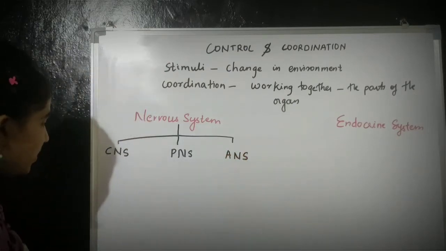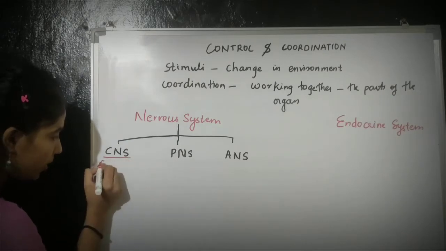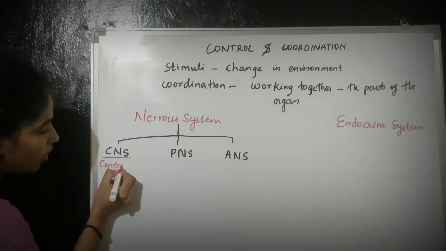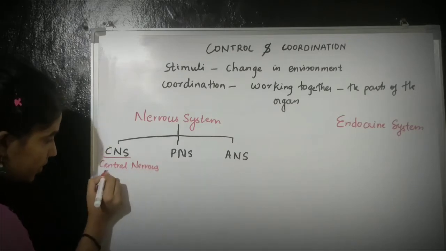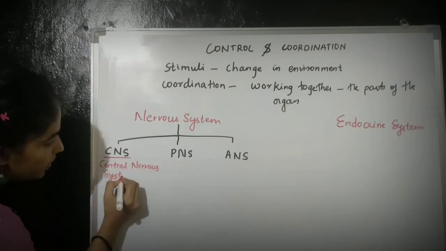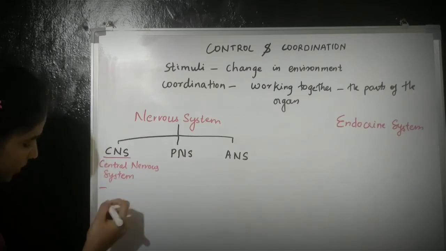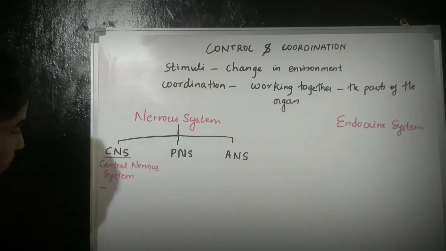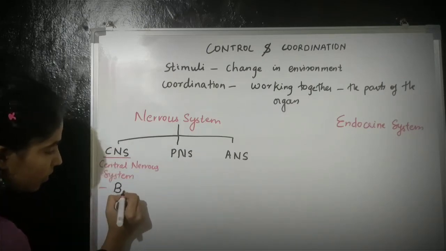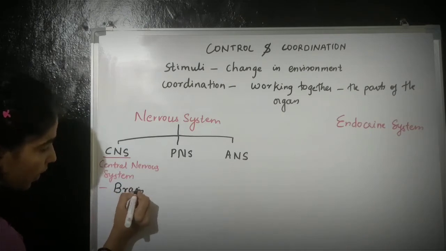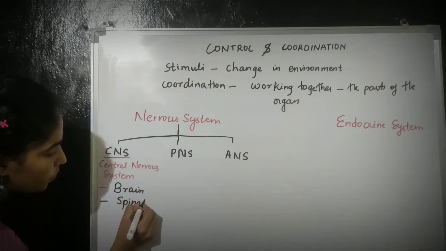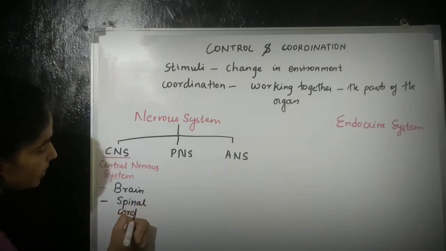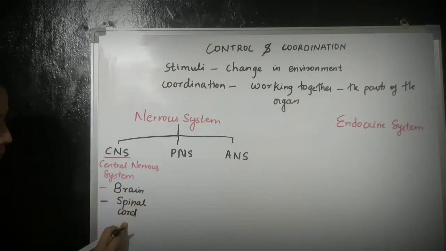Now this CNS, or central nervous system, what does it consist of? It consists of the brain and spinal cord. So it consists of brain and spinal cord.